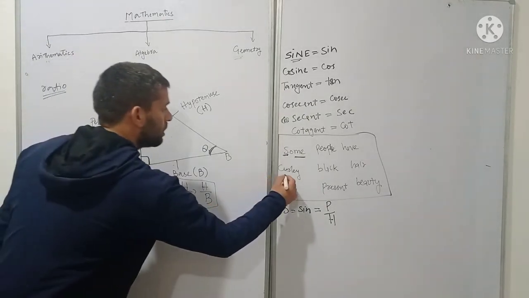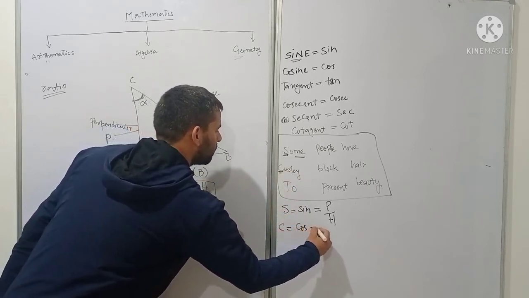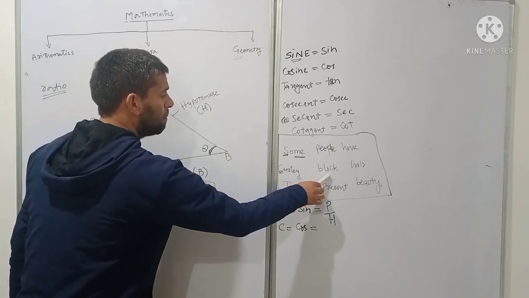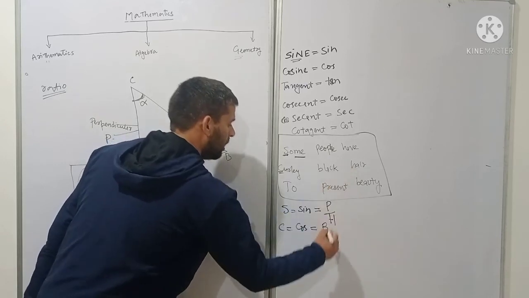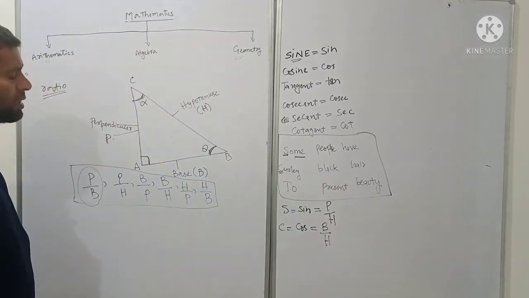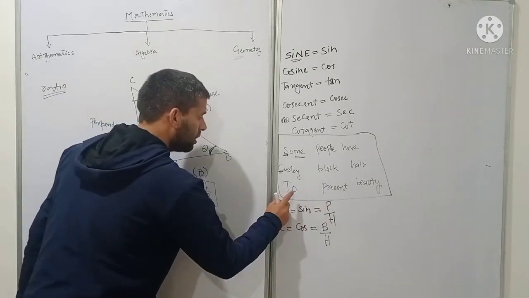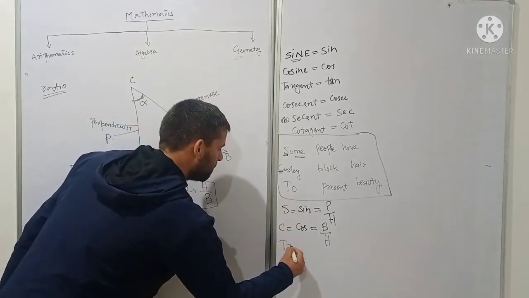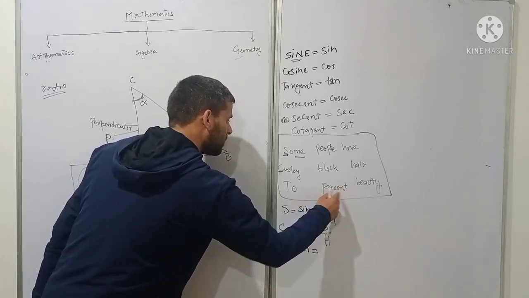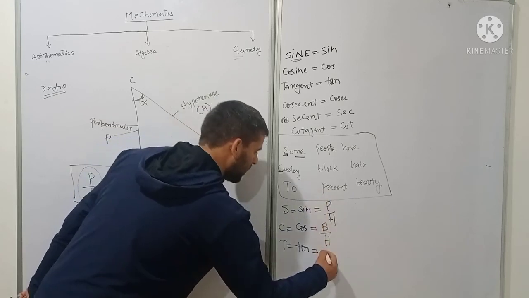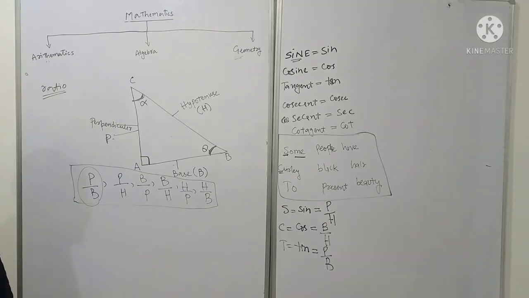Another word is Curly, and the first letter is C. C means cos. Now here in Black, the first letter is B, which means base, and in Hair it is hypotenuse. So cos is nothing but base upon hypotenuse. Now the last part, To: the first letter is T. T means tan. Now another word is Present, and the first letter in Present is P. So tan is perpendicular upon base.